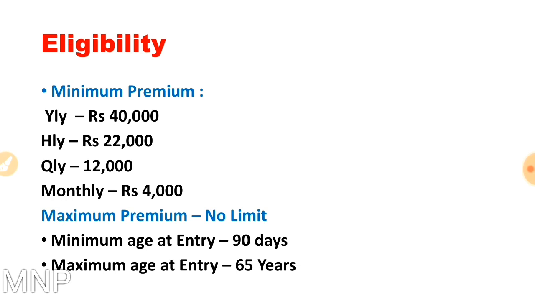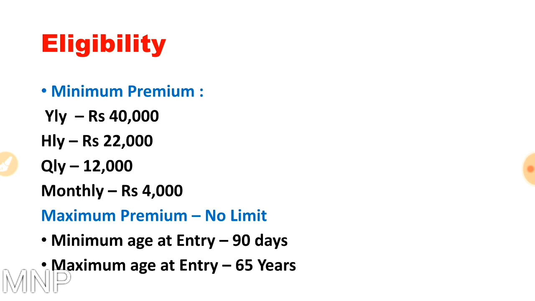Now let's see who can take this policy and what is the minimum and maximum premium which you have to pay to start this policy. The minimum premium in yearly mode should be rupees 40,000 per year. In half yearly mode, it should be 22,000 rupees per half year. In quarterly mode, it should be 12,000 rupees per quarter. And in monthly mode, it should be 4,000 rupees per month. This is the minimum premium. And in case of maximum premium, there is no limit.